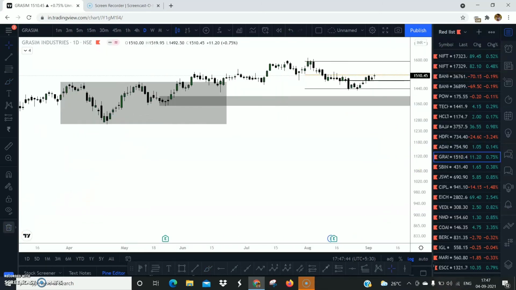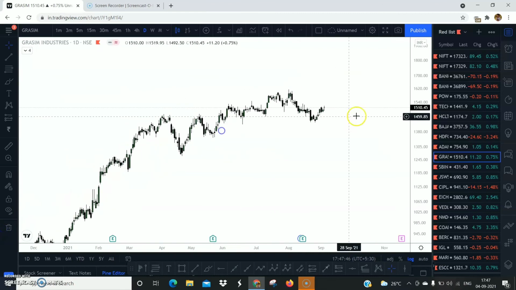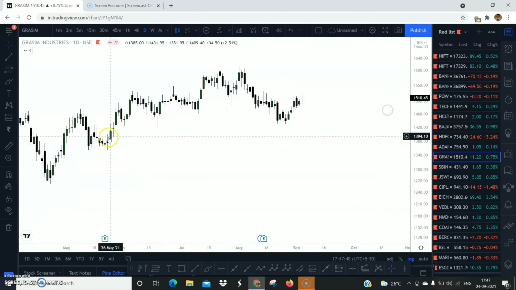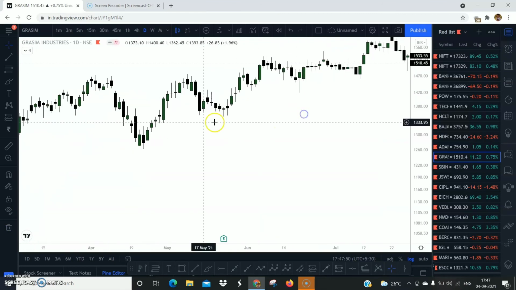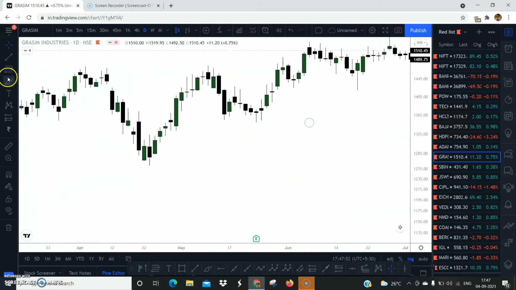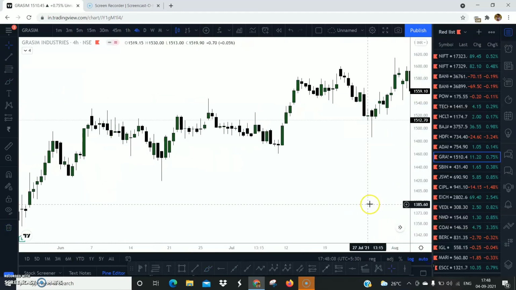Let's understand Grasim. All right, so what do we have in Grasim? Again, everything that you see in the market is probably filling voids. If I zoom in, look at this candle, the price has created a void, the price comes lower. All right, this is also a void, this is also a void, the price comes back and fills this void. Let's go to the 4-hour time frame. Let's try to understand this on the 4-hour time frame.